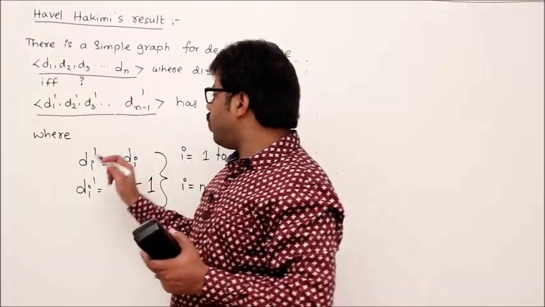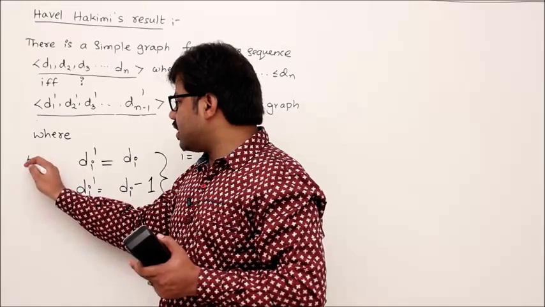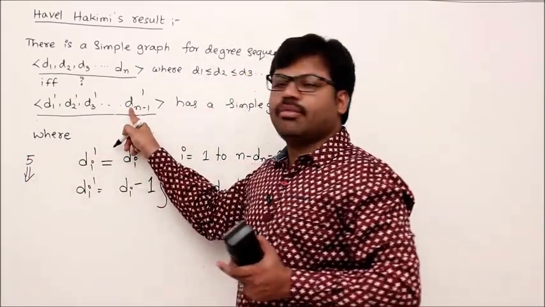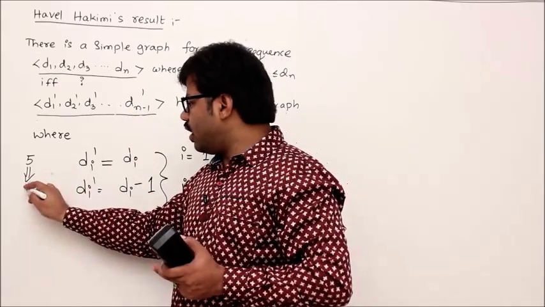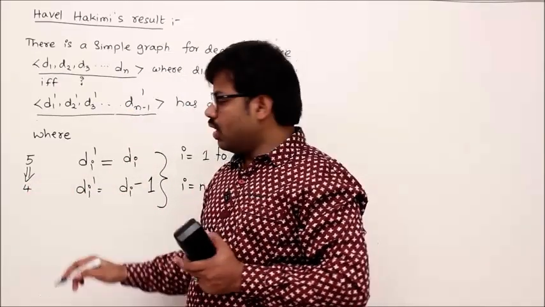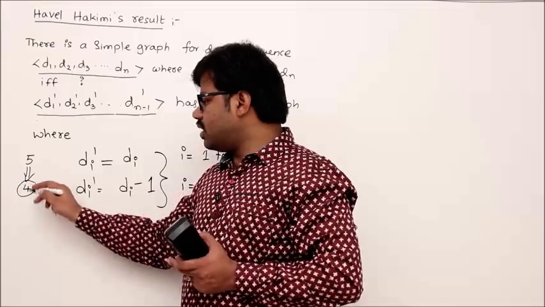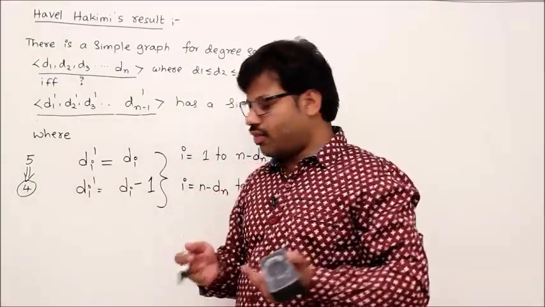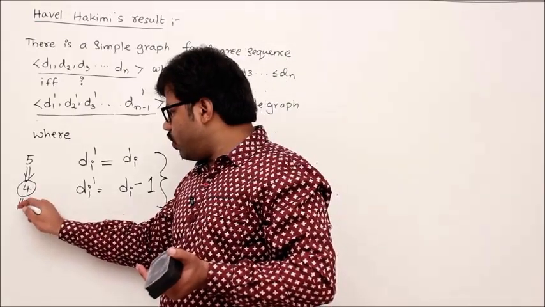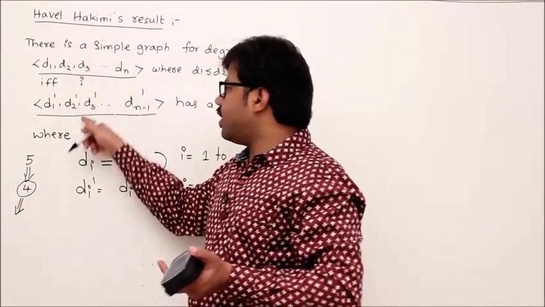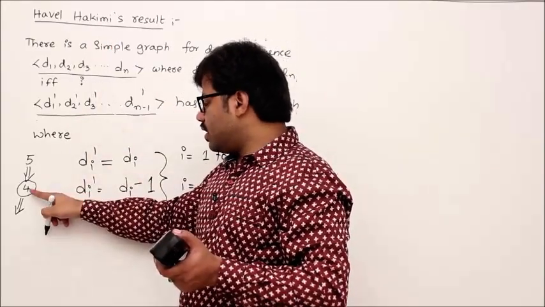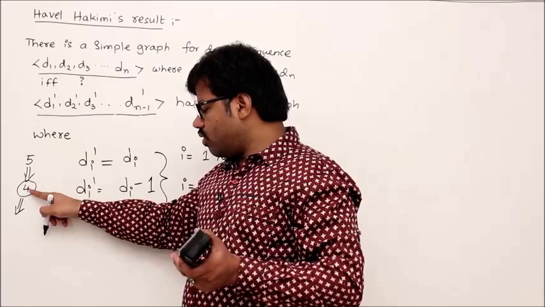For example, initially if your problem has an integer sequence of length 5, then we are constructing a new integer sequence up to dn-1. So n value 5, then dn-1 will become 4. Then you will ask this question: does this integer sequence of length 4 have a simple graph? If you don't know, then again you construct this back. So according to the Havel-Hakimi result, any degree sequence of length 4 is graphic.